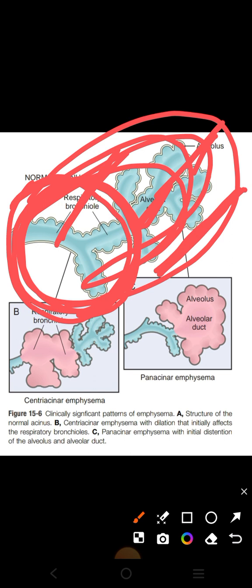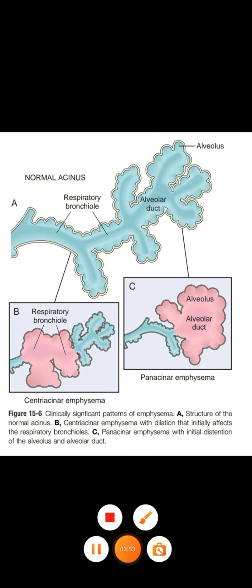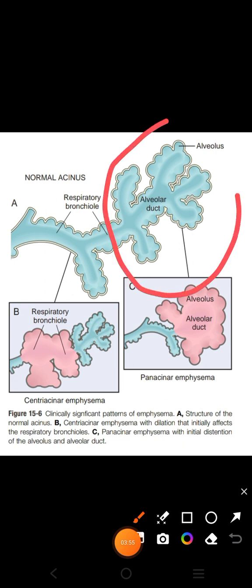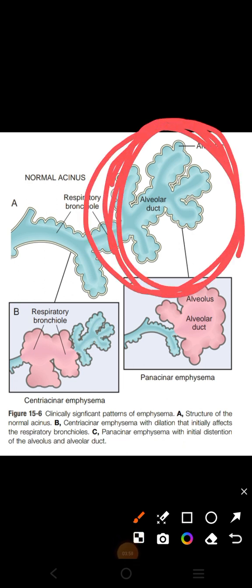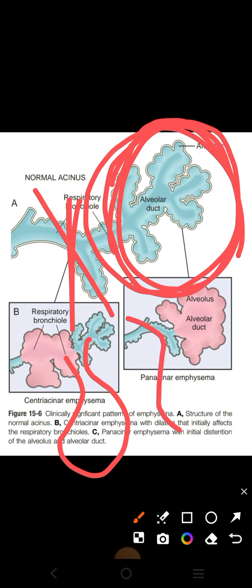And number three is the distal acinar. In distal acinar emphysema, mainly only the distal portion of the acinus is involved, while the proximal portion is spared in this case. We also call distal acinar emphysema paraseptal emphysema, because this is one alveolus and this is the other alveolus, and these two alveoli are separated with the help of the septa.